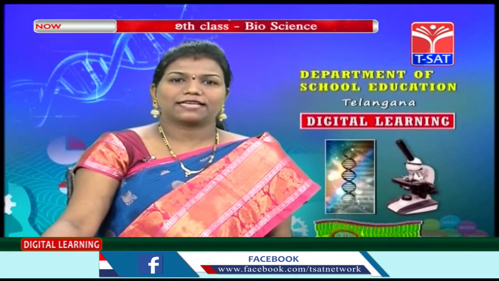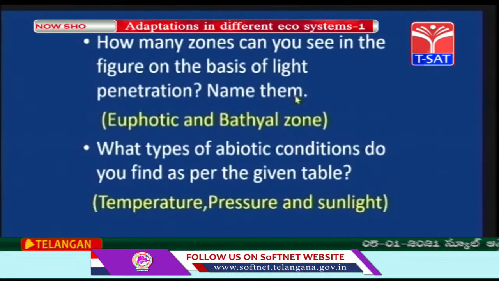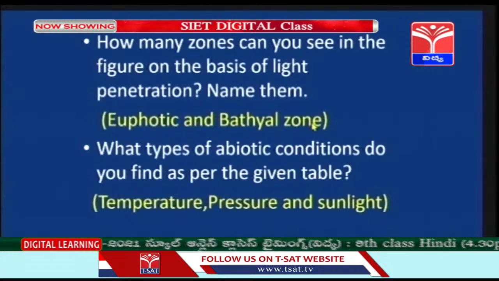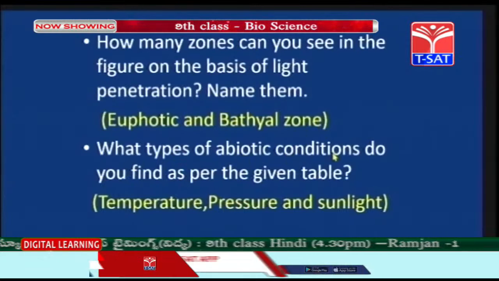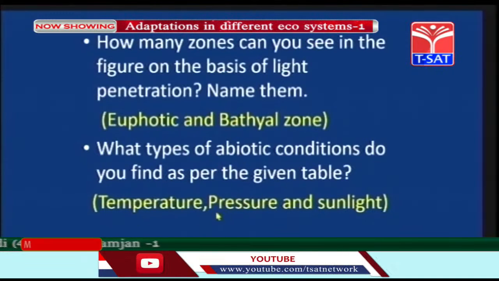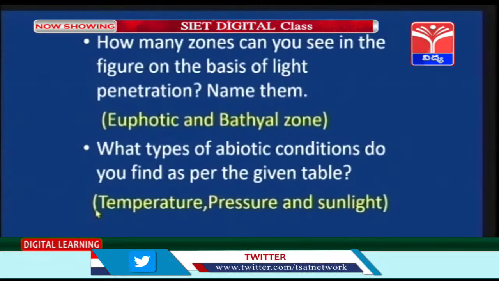So how many zones can you see in the figure on the basis of light penetration, children? Name them. Yes, those are the euphotic zone and the bathyal zone. What types of abiotic conditions do you find as per the given table? That is temperature, pressure and sunlight. We can see the depth also, children, right?